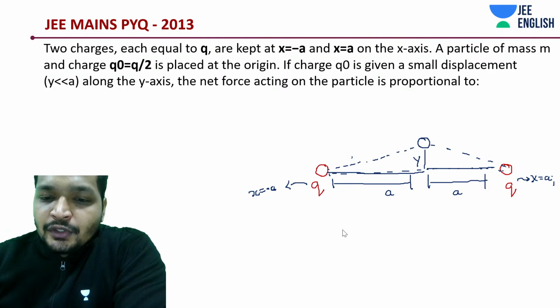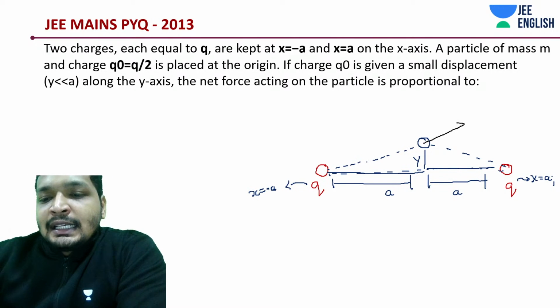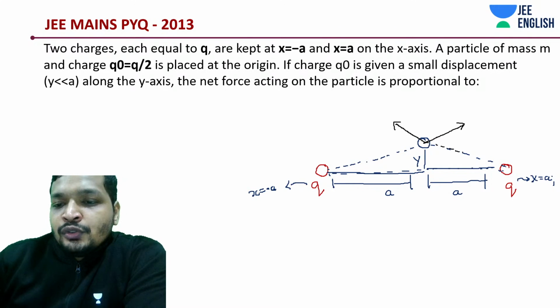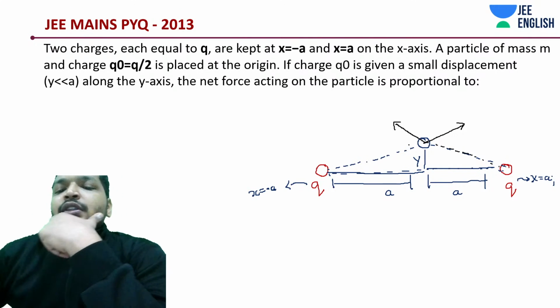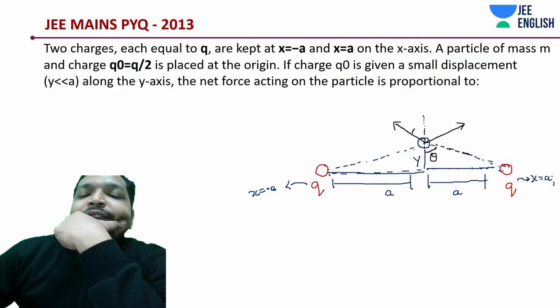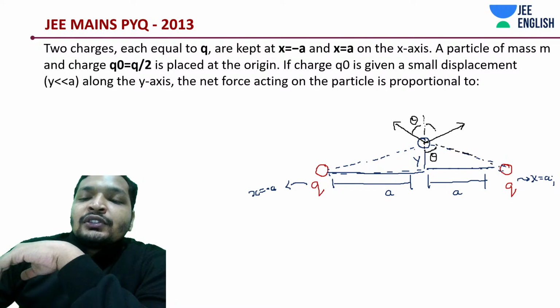Like charges: one force in this direction, another force in this direction, due to this charge. So if I call this angle theta and continue this line, this is an alternating angle, this is theta. These two triangles are in fact congruent triangles, so this also would be theta.